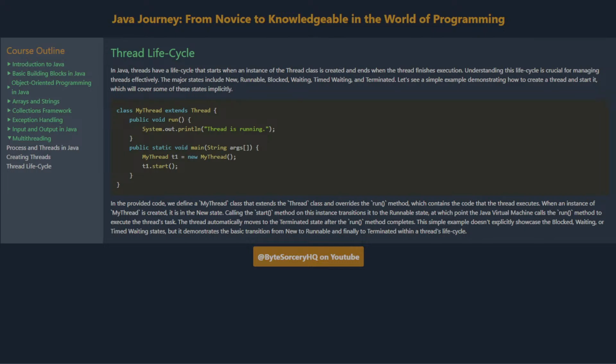The thread automatically moves to the terminated state after the run method completes. This simple example doesn't explicitly showcase the blocked, waiting, or timed waiting states, but it demonstrates the basic transition from new to runnable, and finally to terminated within a thread's lifecycle.